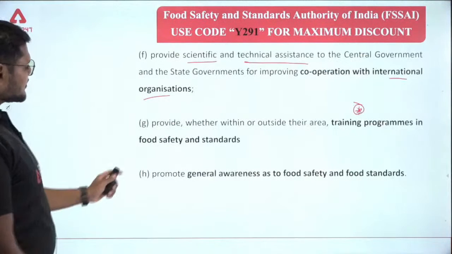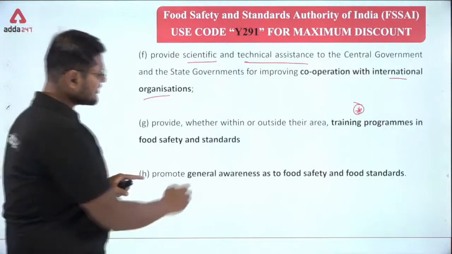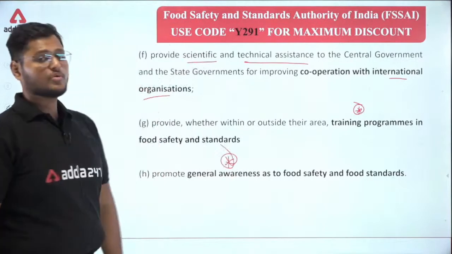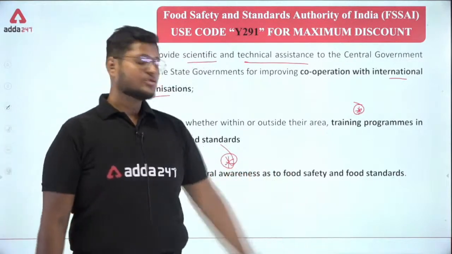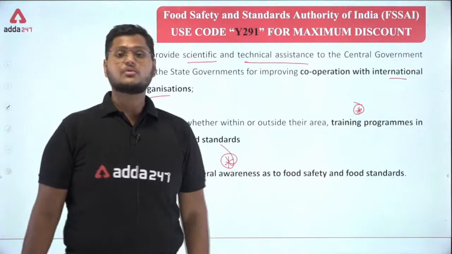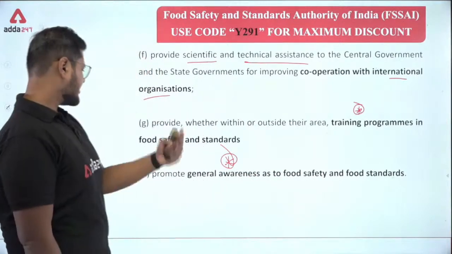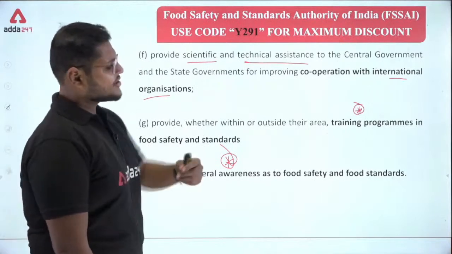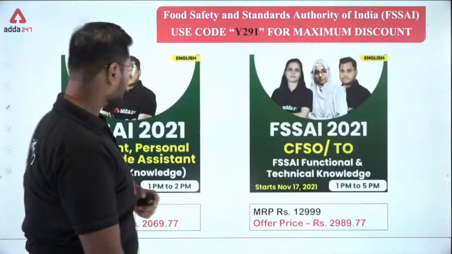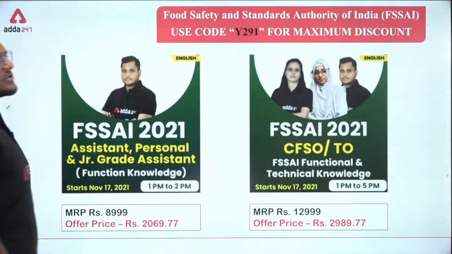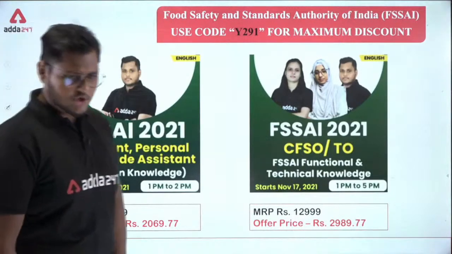Okay, so this was it for promote general awareness of food safety and standards. They can also promote general awareness, for whom? For everyone, for people like you, people like me. A general awareness should be promoted to ensure food safety and standards. Okay, next. So this was it for today, the roles, the duties and the functions of the food authority.